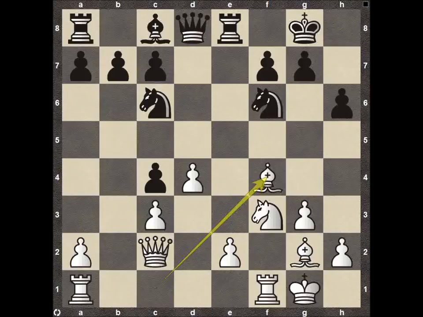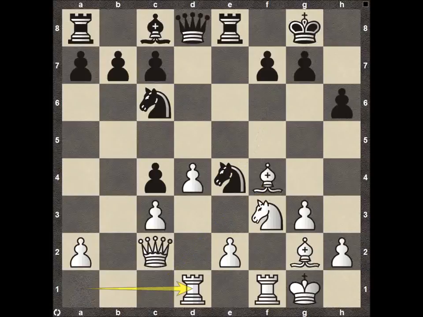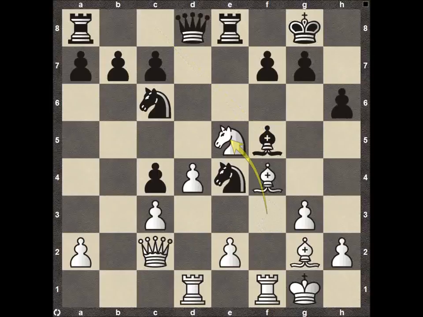So bishop to f4, and then knight down here to e4, rook d1, protecting the center of the board, bishop down here to f5. So Vishy Anand, although he took some time, wasn't exactly sure how he was going to approach this, has a pretty active position. I do like the way Vishy Anand is controlling the center of the board. Although he doesn't have any central pawns, which is not the strategy you want, he's doing a good job of controlling with his minor pieces.